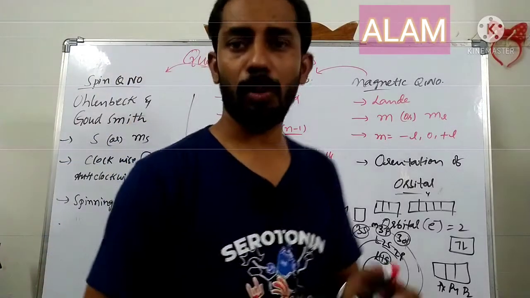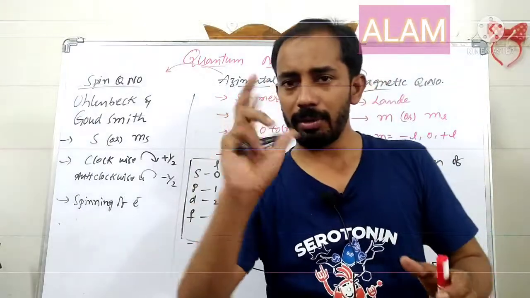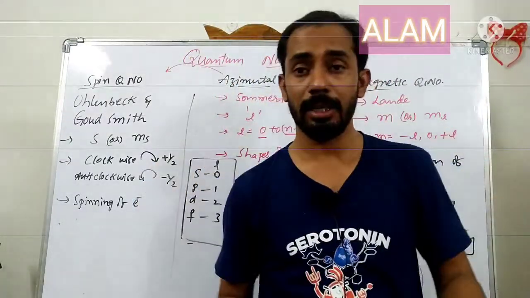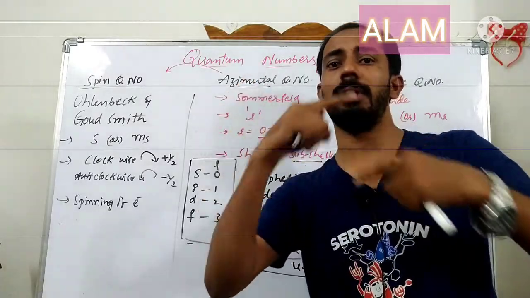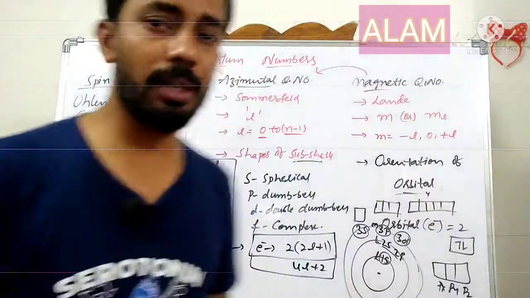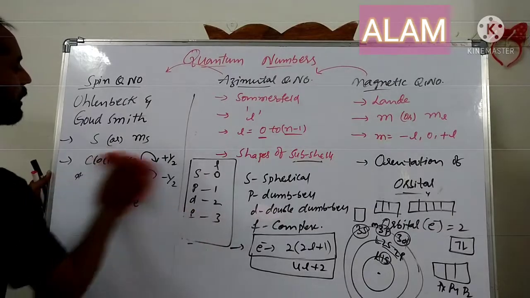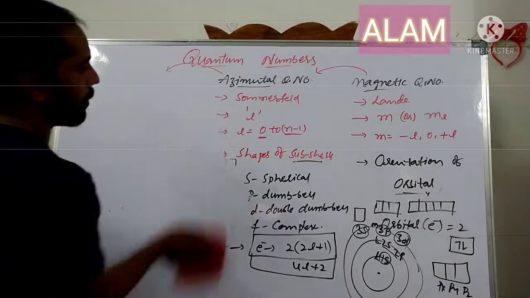Just as the planets revolve around their own axis and also revolve around the sun, here also electrons revolve around their own axis and then revolve around the nucleus. These are the four quantum numbers. Based on these quantum numbers, they can ask problems.